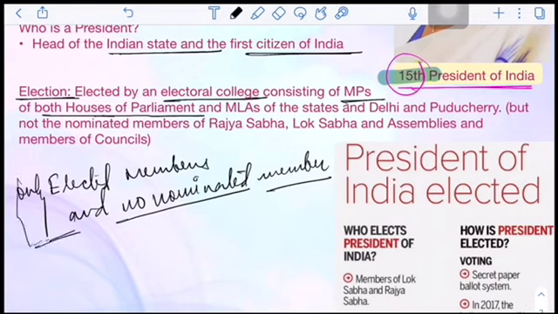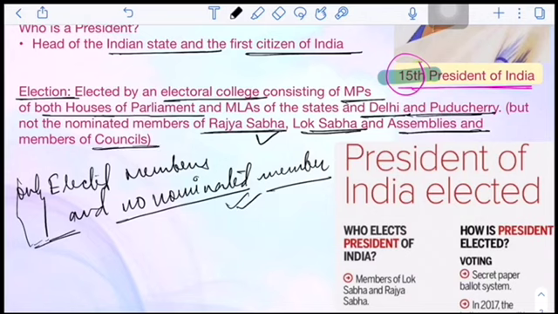You have to remember that no nominated member takes part in this election, and MLAs of Delhi and Puducherry also take part. This is important. Nominated members of Rajya Sabha do not take part, nominated members of Lok Sabha do not take part, and in assemblies no nominated member at all takes part, and neither do the members of councils, because not all the states have councils.